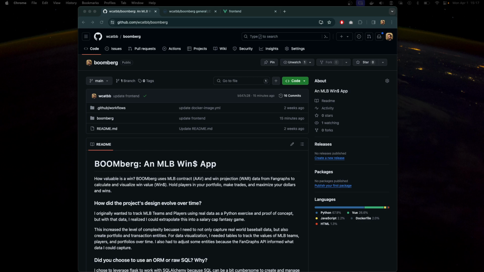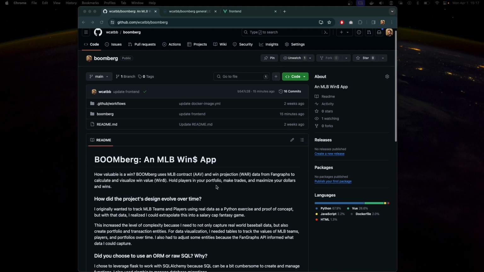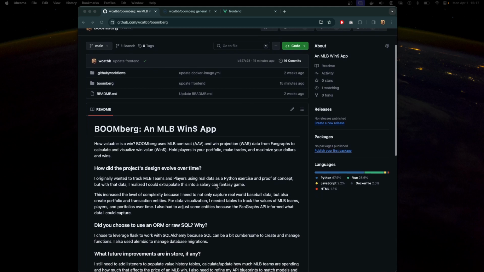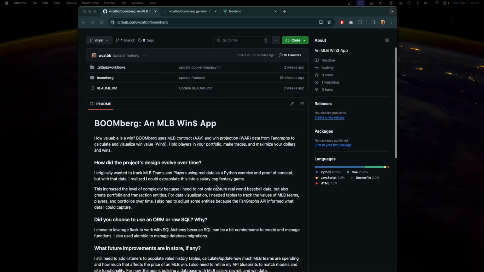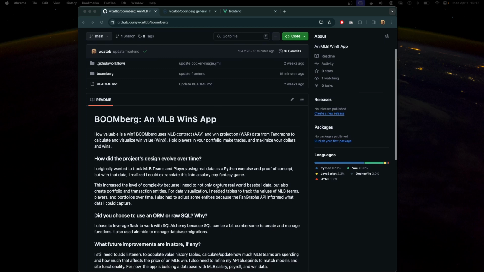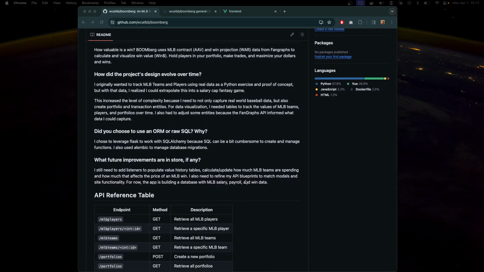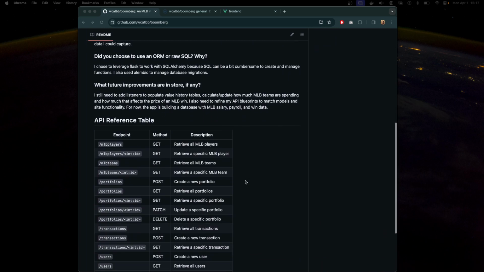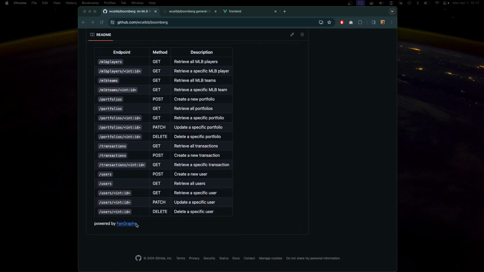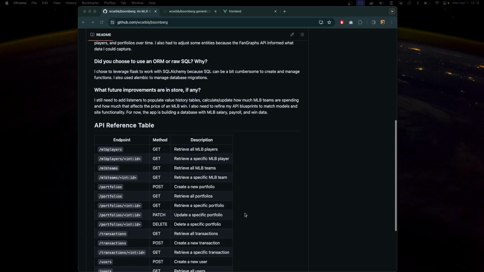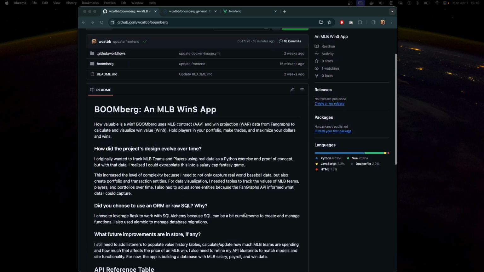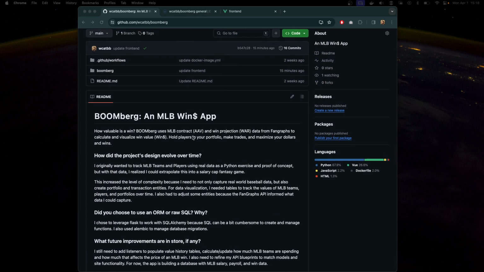My application is called Boomberg, and it's a Flask ORM backend that feeds into a Postgres server. I've seeded that server with data from a website called Fangraphs that will tell us how valuable a Major League Baseball win is.